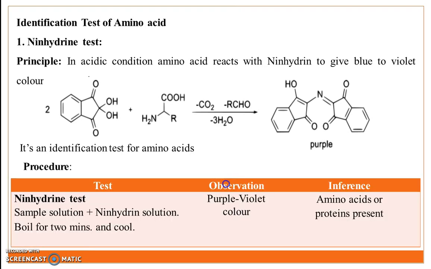Procedure: in a test tube, take a sample solution, then add 1 to 2 drops of ninhydrin solution, boil for 2 minutes and then cool. It gives a purple-violet color, and the formation of purple-violet color indicates the presence of amino acid or protein in the given sample.